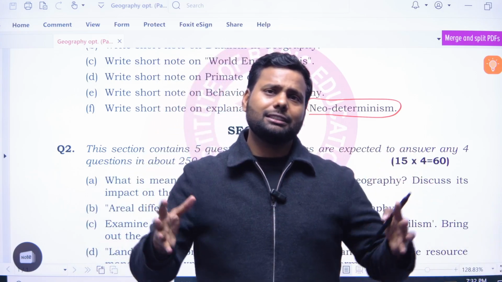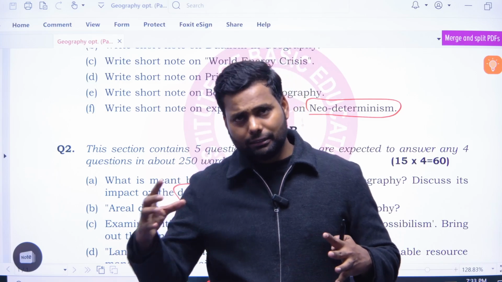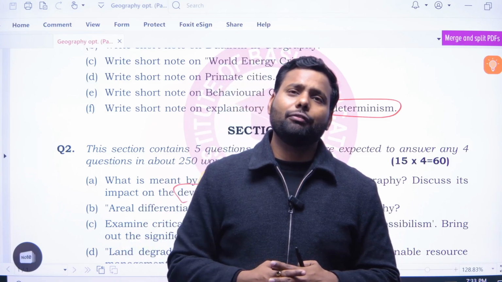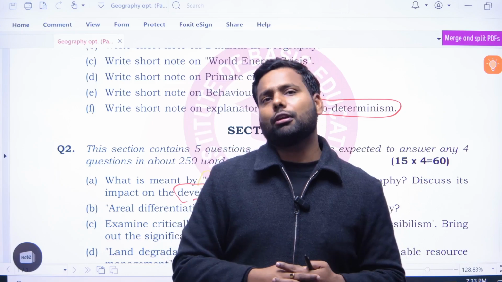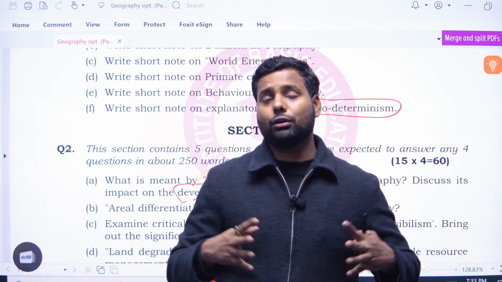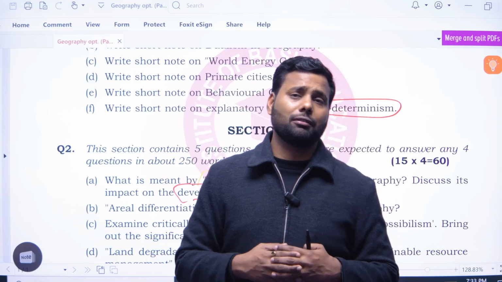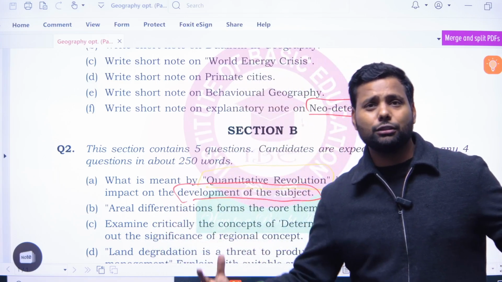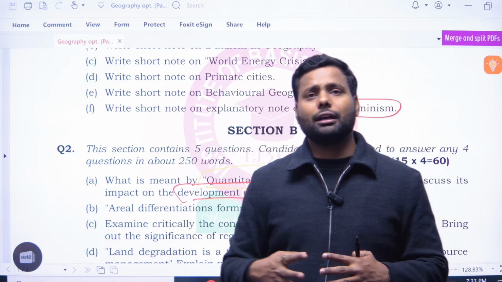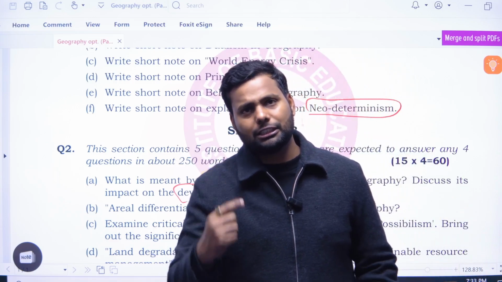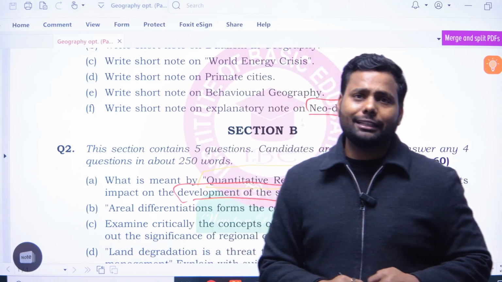Then geographers decided that there must be a revival of geography on the basis of scientific formulas, calculation, quantification, theories, laws, and many other things applied to geography to revive it as a discipline, which is known as the quantitative revolution.